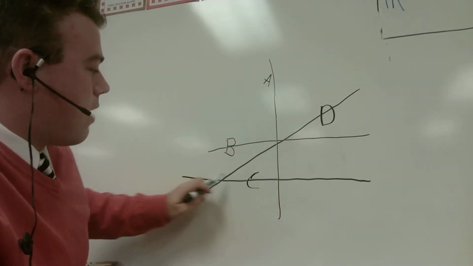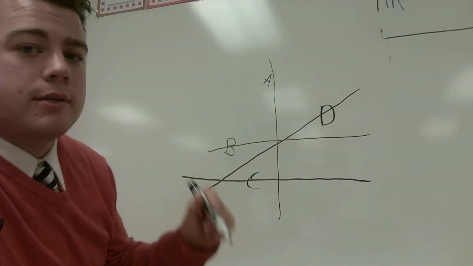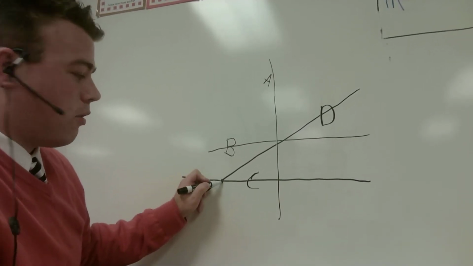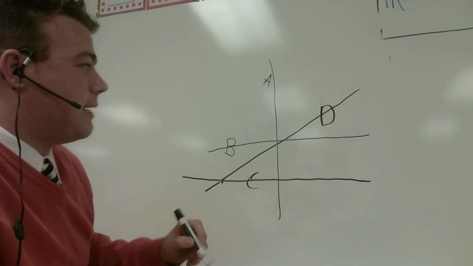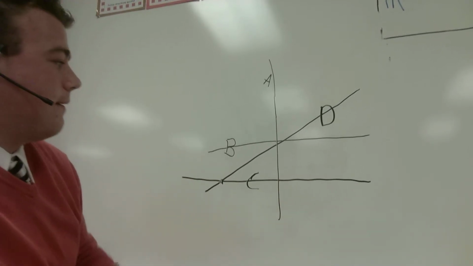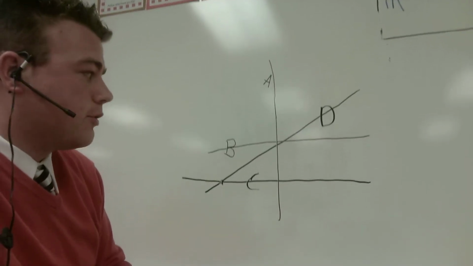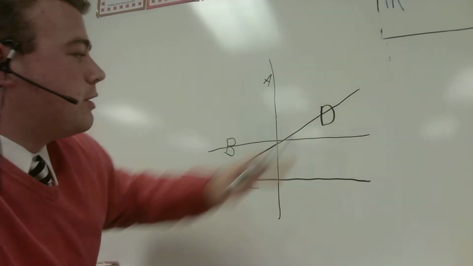Sometimes you may be asked, which two streets are parallel? And so here you have to look at all your streets. Imagine that the streets go on and on forever. Which set of streets will never touch? So let's look at A and B. Well, if we extend A and B, they touch right there. We know that A and B are not parallel because they touch.